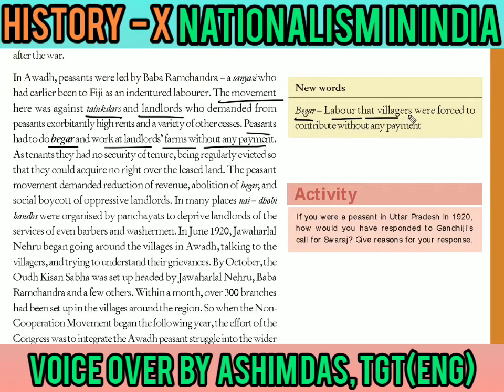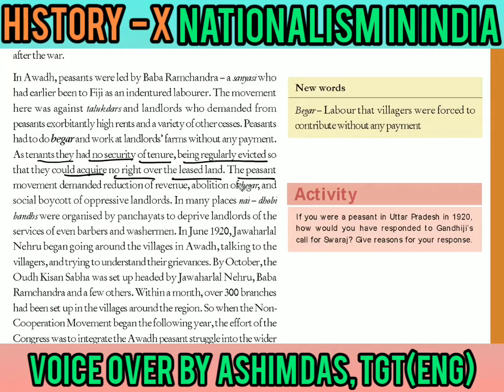Now, the tenants had no security of tenure. They didn't know how many years they would be working there, or how many months their contracts would last, and they were regularly evicted so that they could acquire no right over the leased land. This land was not theirs, so that is why they were forced to leave.